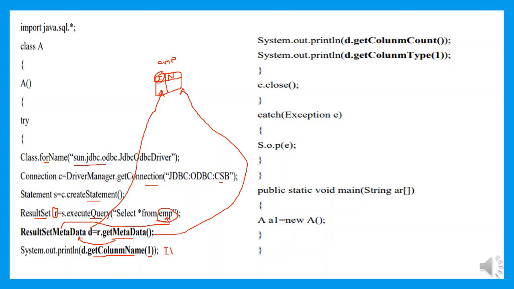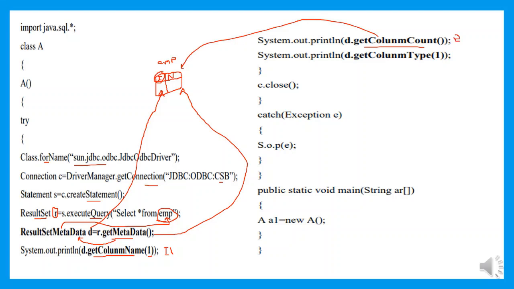Then I want to retrieve the number of columns available in this table. For that I will make use of a method called getColumnCount. The getColumnCount is a method which returns the number of columns available in this table. There are 2 columns available.